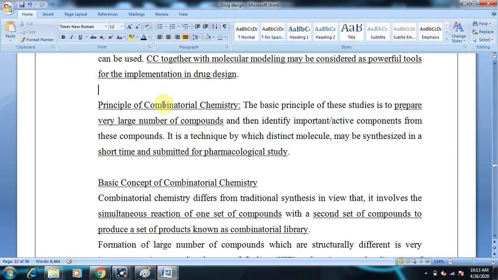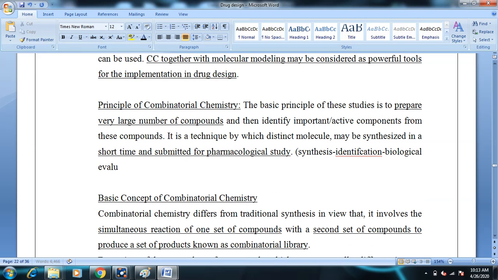So the whole principle involves synthesis, identification and evaluation. In short, we can say it aims at synthesis, identification and biological evaluation, as you can see I am typing here.